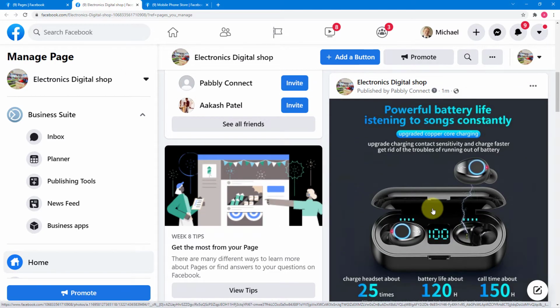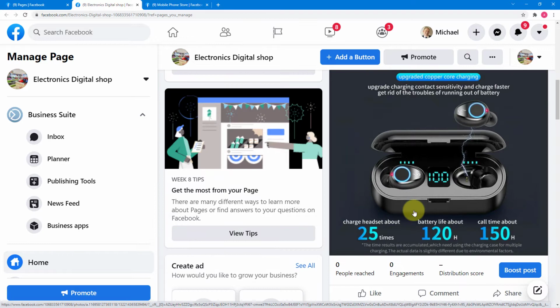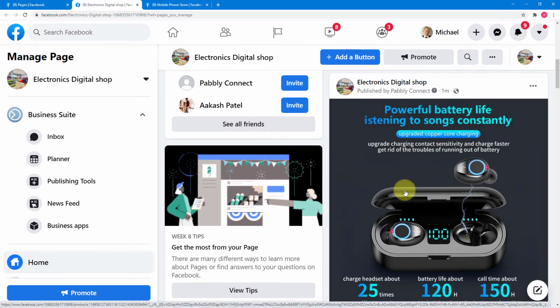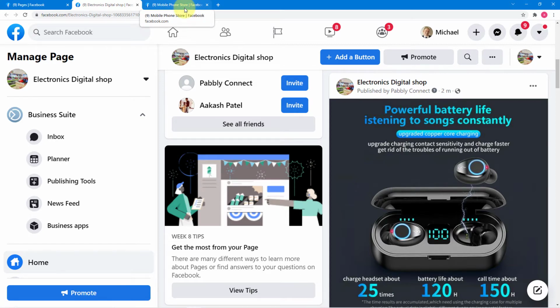Okay, so guys, Facebook uses a polling technique to transfer the data, so it might take 3 to 4 minutes for this post to reach here, but not to worry, it will be here automatically, just as I have shown you. So now let me give you the easiest possible steps by which you can also make this automation and transfer your post from one Facebook page to another automatically.